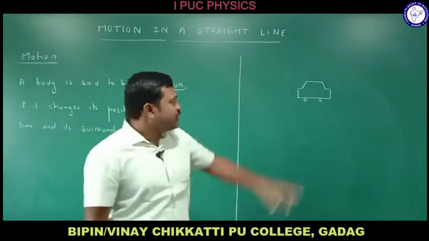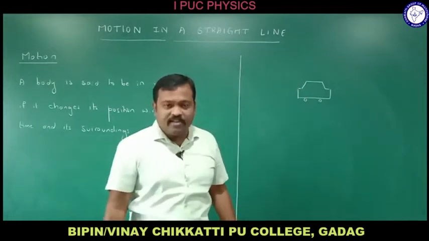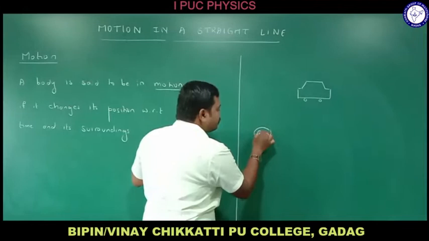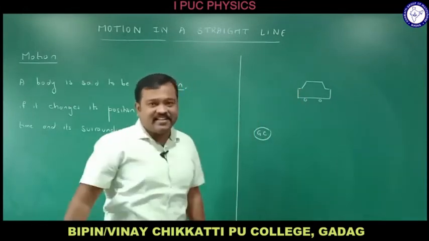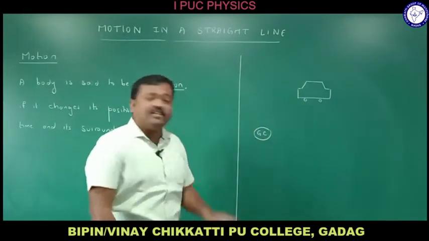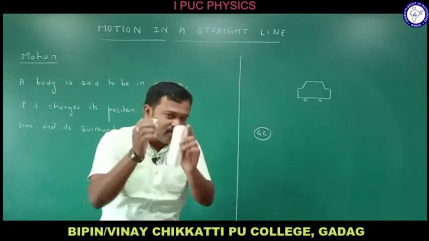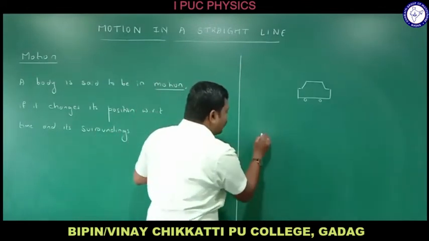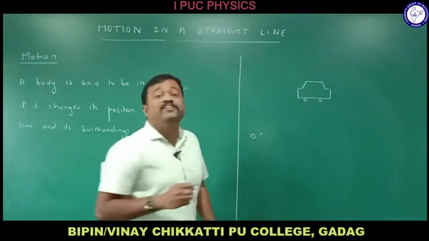For example, I have parked the car right near Gandhi Circle. So what is this now here? This is the Gandhi Circle, right? I have parked the car near the Gandhi Circle, right? So Gandhi Circle becomes the point of reference, right? Considering this Gandhi Circle as a point of reference, let me take it as origin, right?